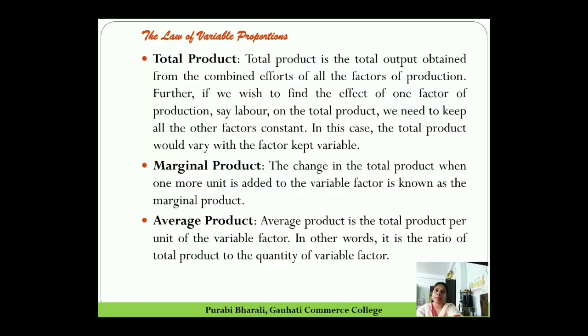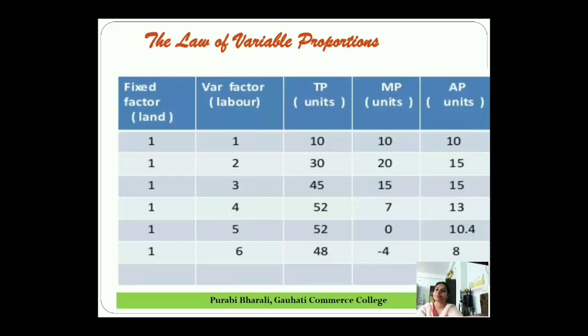So average product is when the total product is divided equally to all the factors of production or equally to the variable factor of production. So when we divide total product by the total quantity of variable factor, if I take labor, then we get average product.